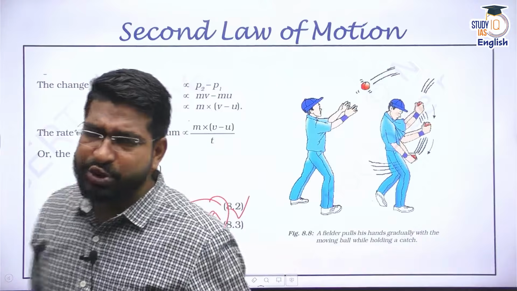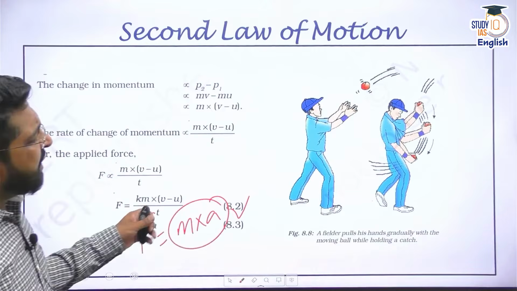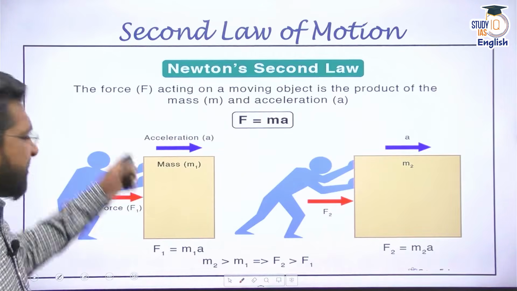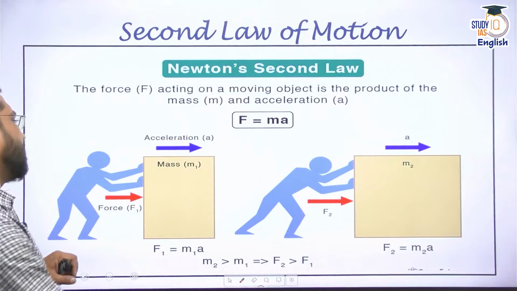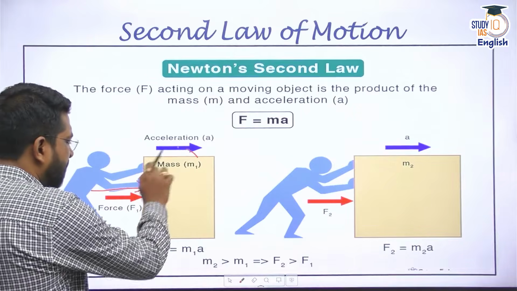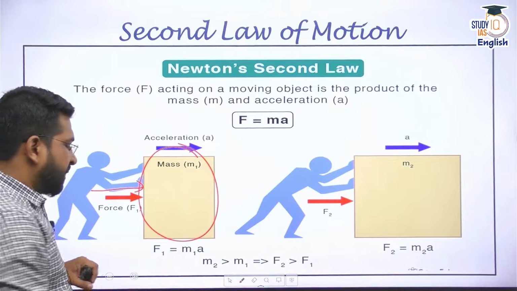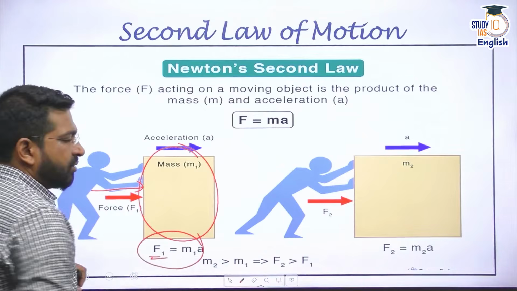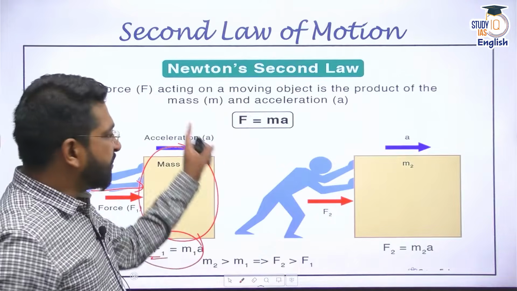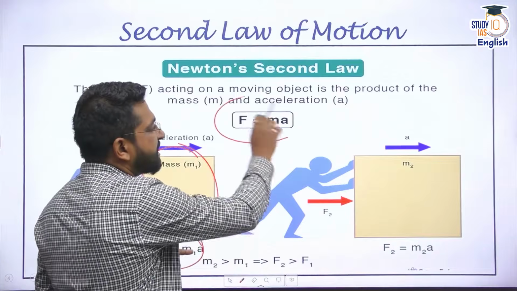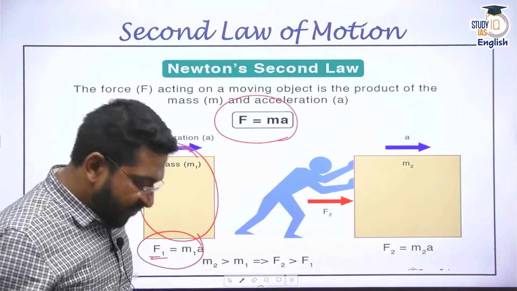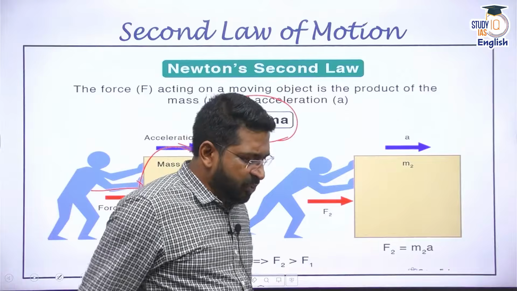The second law of motion, I would say, can be employed almost everywhere. Here also, when you see a person pushing this particular box or a cupboard, F is equal to m1 into a, m2 into a, depends on the momentum. F is equal to ma is ultimately derived from that itself. Say for example, in any sport, let's talk about long jump.